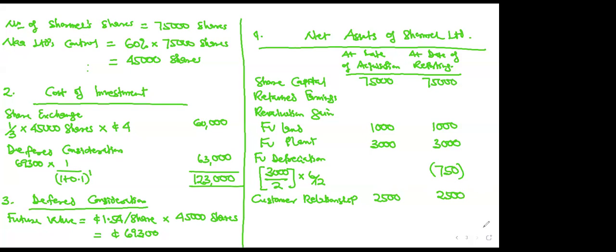Now, let me do this before I continue. Let me quickly draw your attention to this. When we say net assets, net assets is the same as equity. So it means that we are valuing the equity of the subsidiary. And you know, in accounting, assets is equal to equity plus liabilities. So assets minus liabilities is equal to equity.